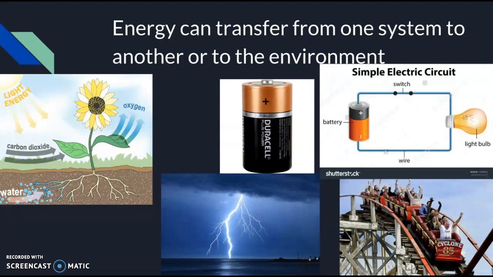On this roller coaster, at the very top of that hill before they ever start down, potential energy. Once they start down, kinetic energy. Remember that potential and kinetic energy are mechanical energy. A battery stores chemical energy, but when it's put into a circuit, those electrons flow from that battery through that light bulb back to the battery, and that light bulb then lights up, electrical energy, but it also gives off heat, thermal energy.